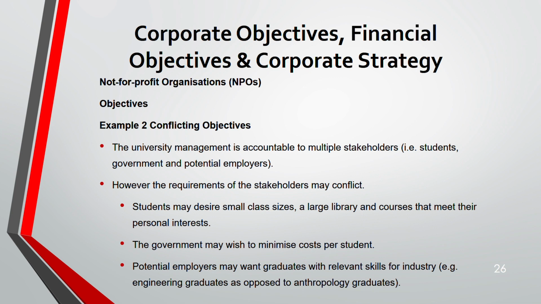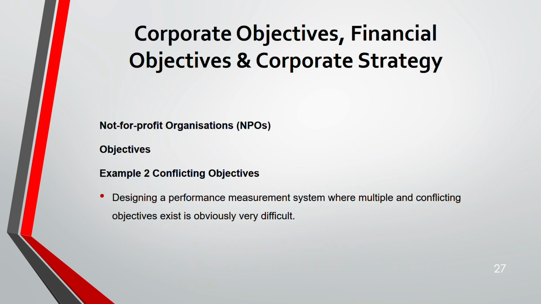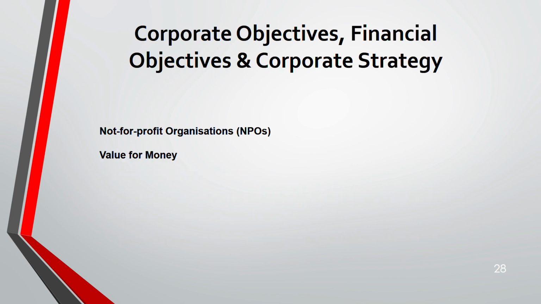Third, employers want graduates with relevant skills for industry, for example engineering graduates compared to some other type of graduates, such as anthropology. So designing a performance measurement system where multiple and conflicting objectives exist is very difficult. Here, management has to rank the stakeholders and then give preference to the objectives based on the rank.